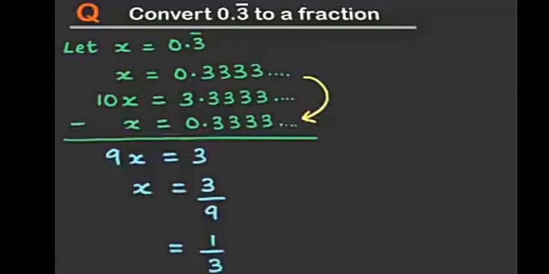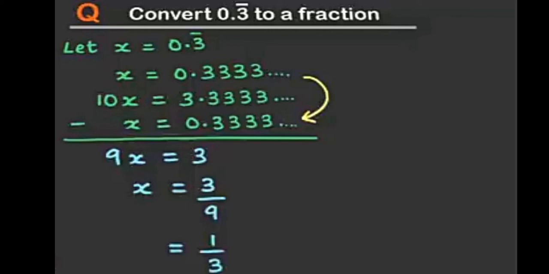So what can we do? Let x be a recurring number. Here the recurring number is 0.3 recurring. So let x be 0.3, that is x is equal to 0.333 and so on.